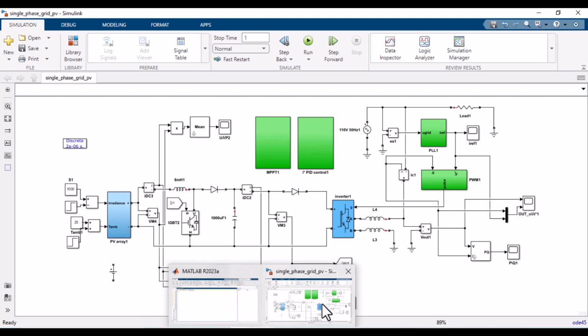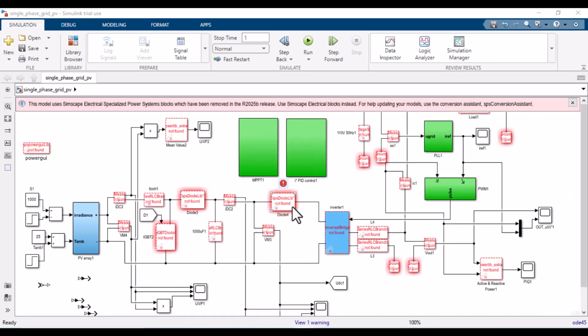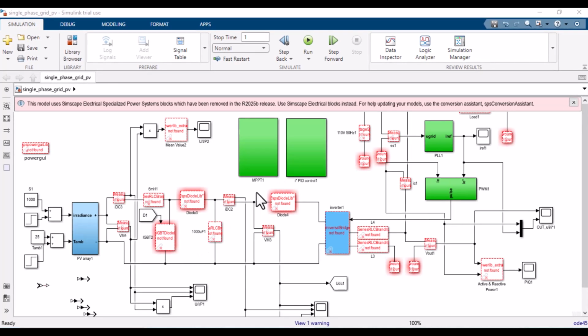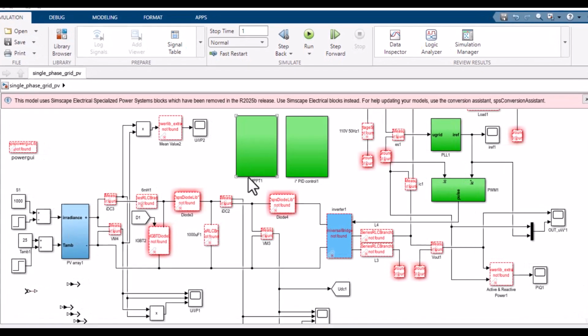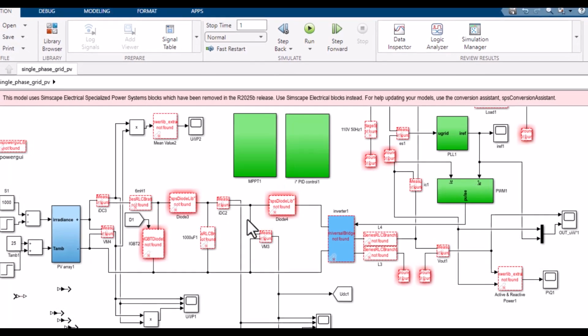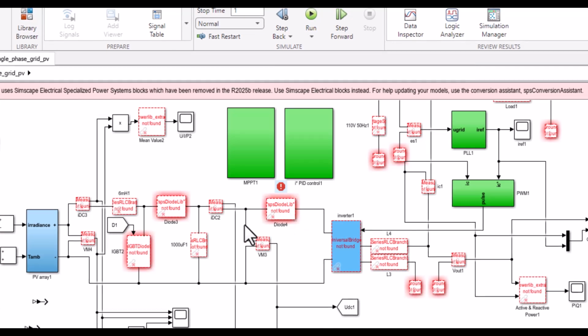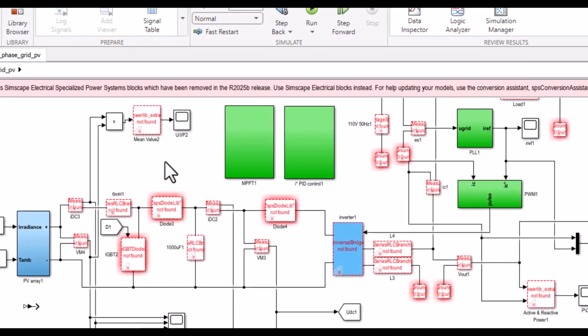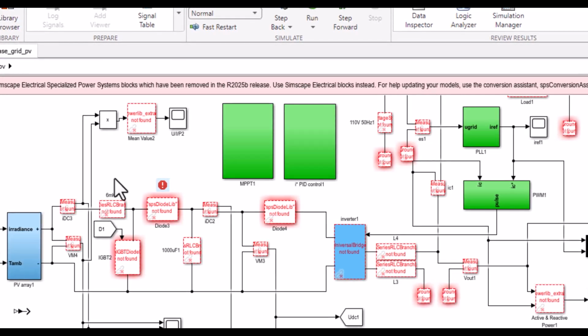And when I open it in 2023a, it's working correctly. So there is no issue in this model. In today's lecture, I will explain an important change in MATLAB 2025b. The Simscape Electrical Specialized Power System library and its conversion assistant have been removed. If your models use Powergui, Universal Bridge or other SPS blocks, they won't open in 2025b.